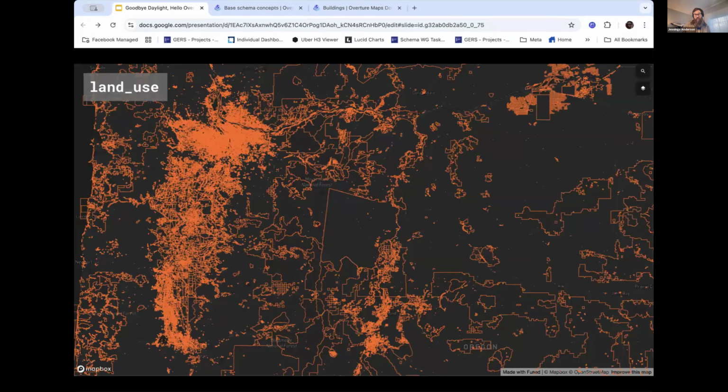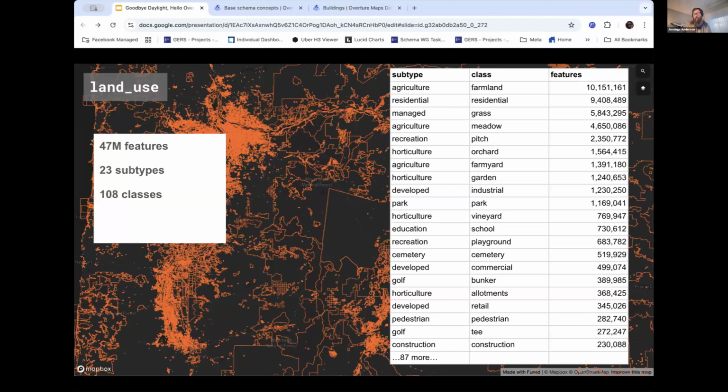And as well as land use. Land use is going to be more of the human involved, human managed land features. So 47 million features, 23 subtypes, and 108 classes. And here's some of those top features as well.